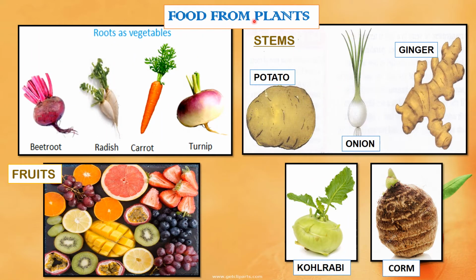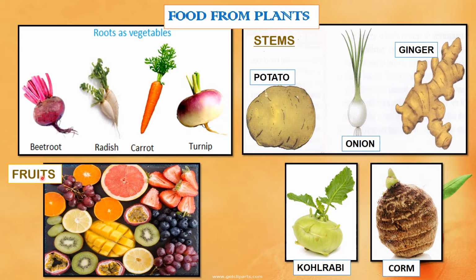What are the foods that we get from plants? Roots of plants like carrot, radish, beetroot, turnip and sweet potato are eaten. Some of these, like radish and carrot, can be eaten raw, whereas sweet potato is cooked first and then eaten. Stems: stems of certain plants like sugar cane are eaten. Some plants store their food in underground stems that we eat, for example potato, ginger, onion, kohlrabi and corn.